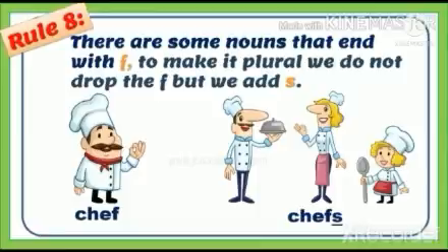There are some nouns that end with f. To make it plural, we do not drop the f, but we add s. For example, one chef, many chefs. The word chef ends with the letter f. So to make it into its plural form, we simply write s, that is chefs.